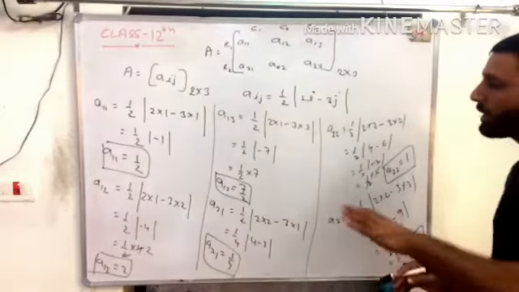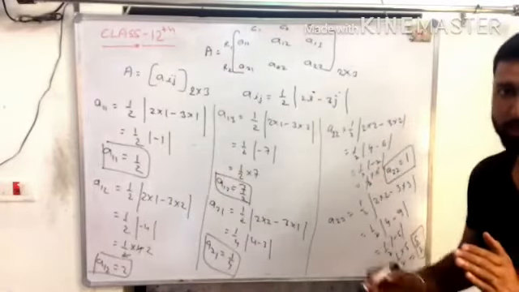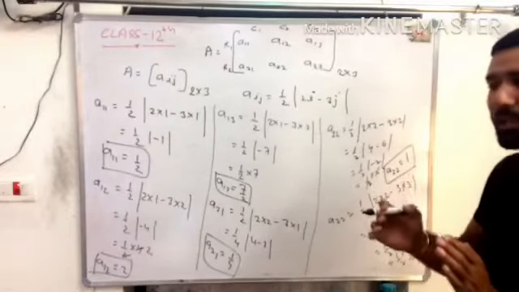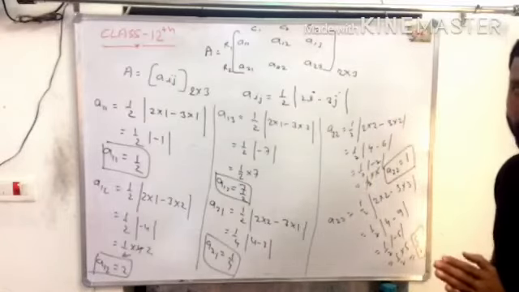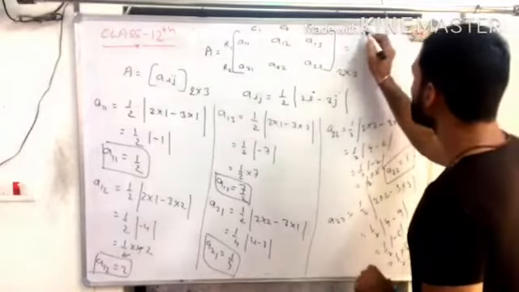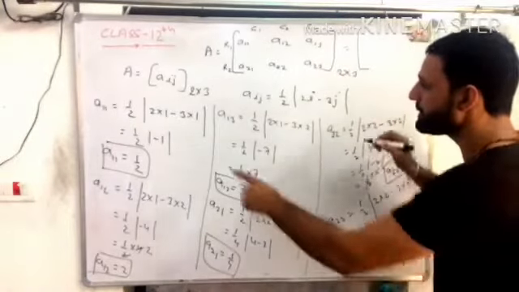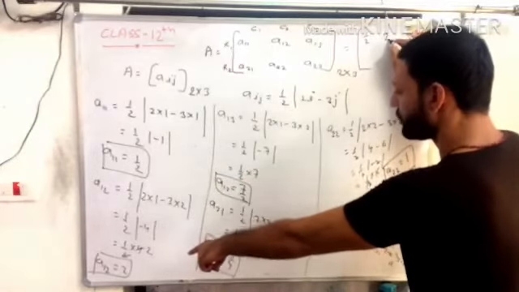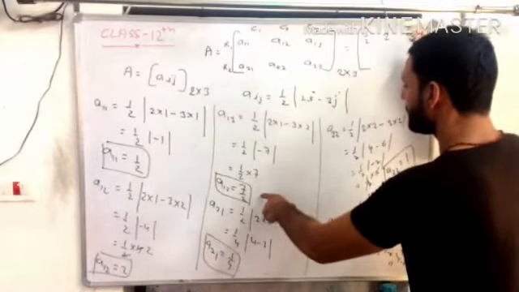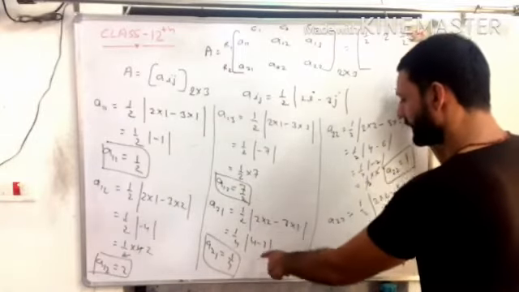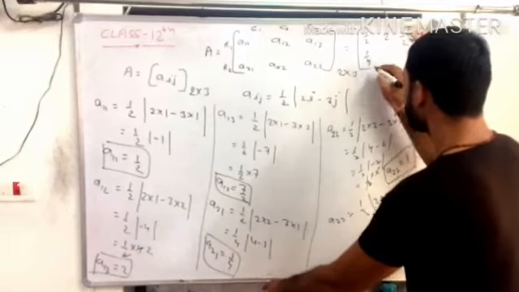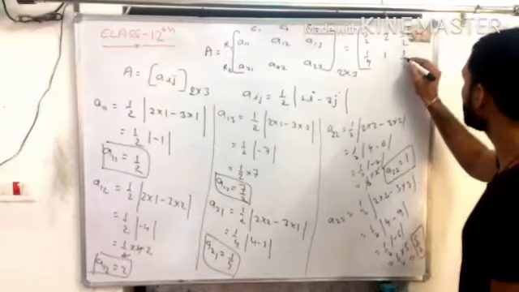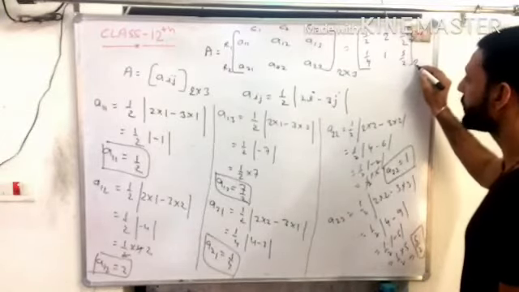Is it clear? This is not a hard topic. It is a very easy topic. I already told you that it is a simple topic. Is it clear? You have to focus once, after that you can find the answer yourself. Is it clear? Then what is the matrix A? Like that: 1/2, 2, and the third one is 7/2, the fourth one is 1/4, the fifth one is 1, and the final is 5/2, and the order of the matrix is 2 by 3.